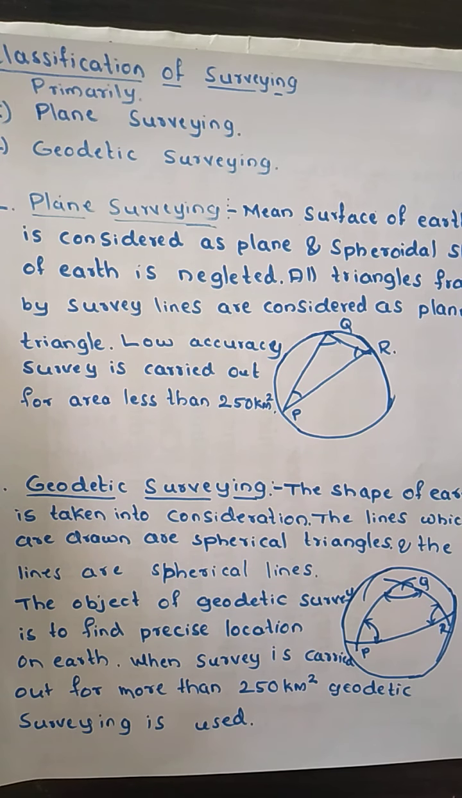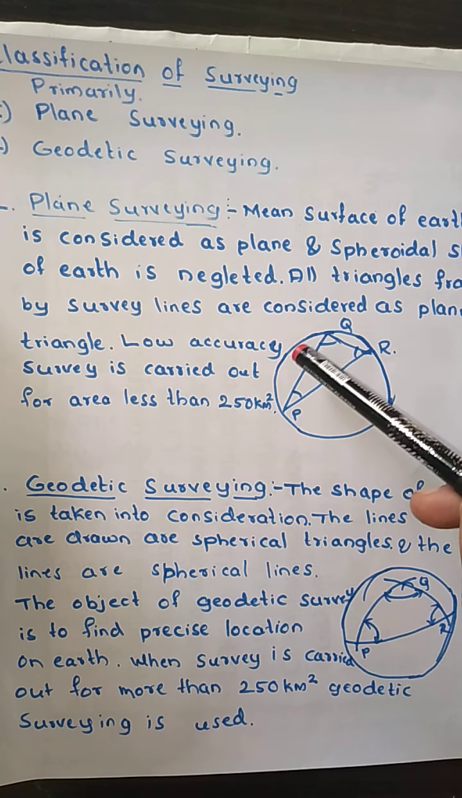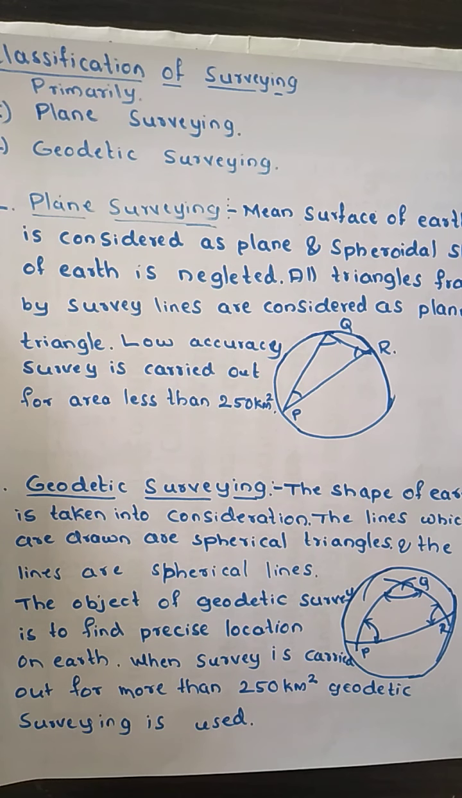In the case of plane surveying, though the earth has a spherical shape and its surface is not plane, what we consider is that the mean surface of the earth is a plane, meaning flat, and the spherical shape of the earth is neglected. We are not considering that the earth has a spherical shape; we consider that the earth has a plane shape.